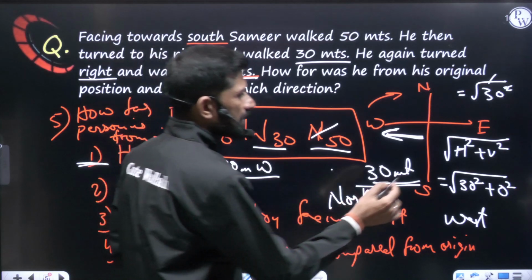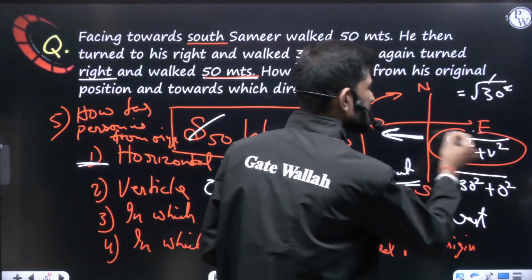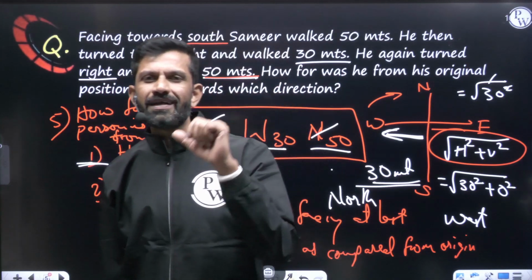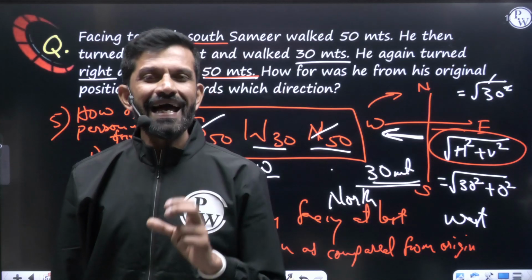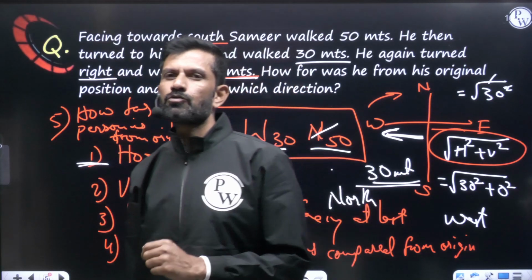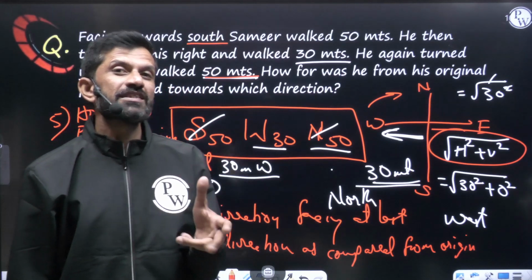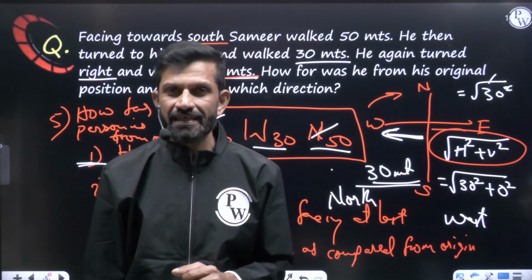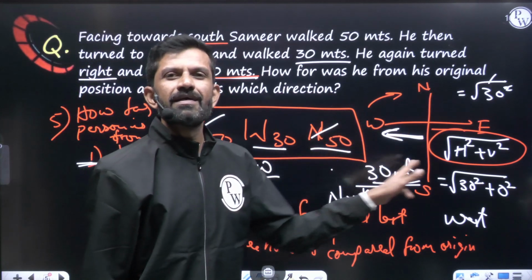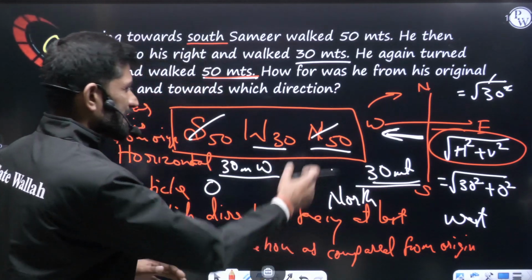Many of the people must be having the doubt: sir, how did this come? This is because for most of the questions we can form a right angle triangle. And in a right angle triangle, according to Pythagoras theorem, the hypotenuse square is always equal to the sum of the squares of the other two sides which make that 90 degree, that is the right angle. So based on that, hypotenuse is equal to root over the sum of the squares of the two sides. So according to that, this is coming.